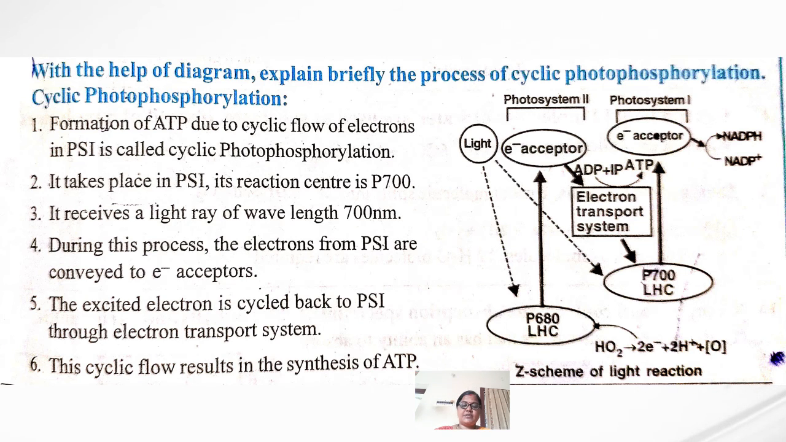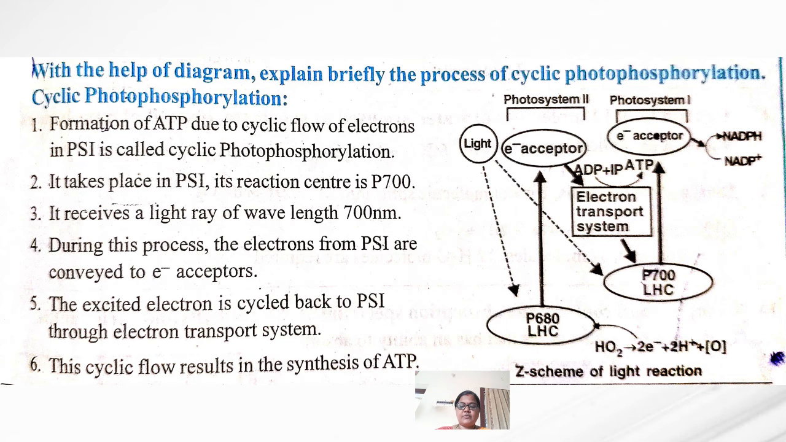Note down this question: cyclic photophosphorylation. The formation of ATP due to cyclic flow of electrons in photosystem 1, we call it cyclic photophosphorylation. So this is the diagram for cyclic photophosphorylation.